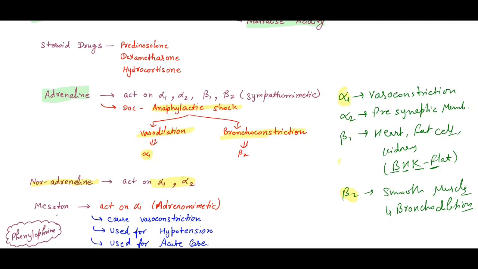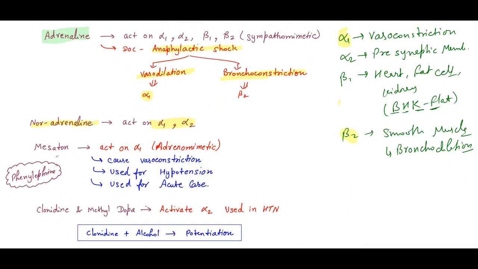Now remember one drug here, that is mephentermine, or Mephentine. It acts on alpha 1, an alpha 1 adrenomimetic drug, and it causes vasoconstriction. Mimetic, you know, right? Mimetic means the same action as alpha 1. It is used for hypotension. Also remember phenylephrine.